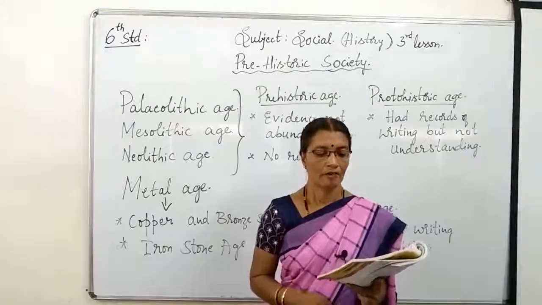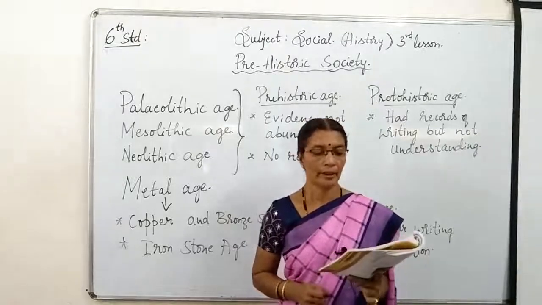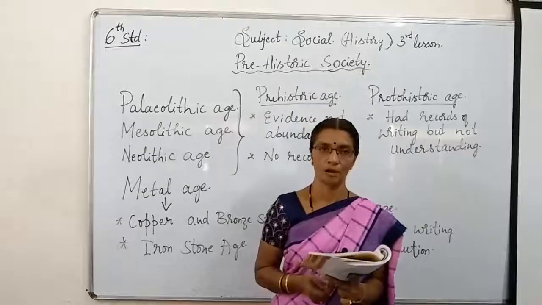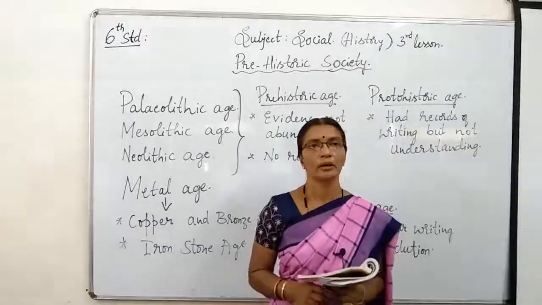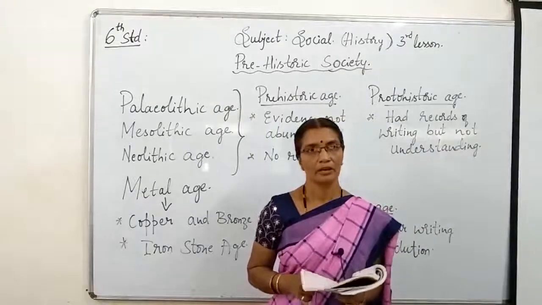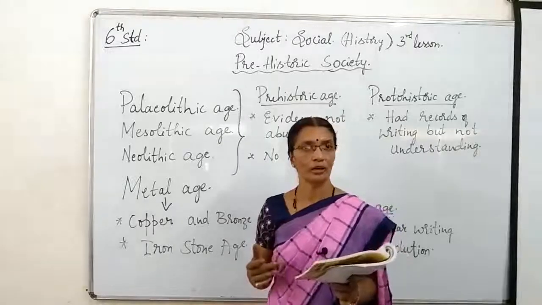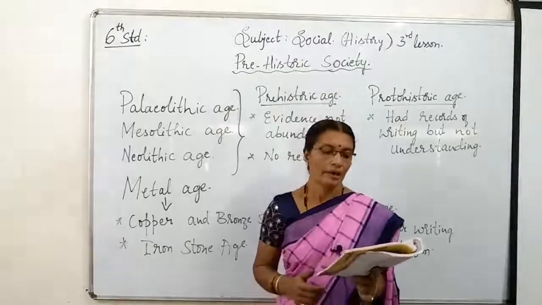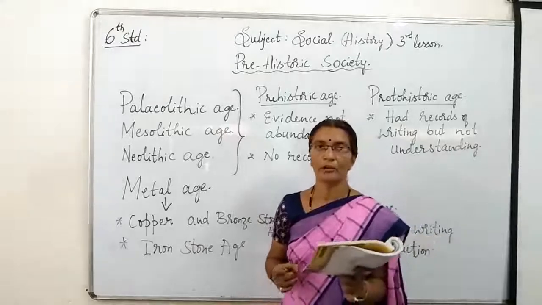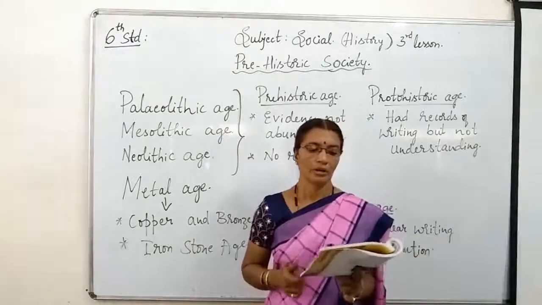And thereafter, the Nanda and Maurya empires became prominent. After this, what happened? Slowly, the richer one became the leader, and he started ruling the other people. And like this, we can say the Nanda Maurya dynasty came into prominence.